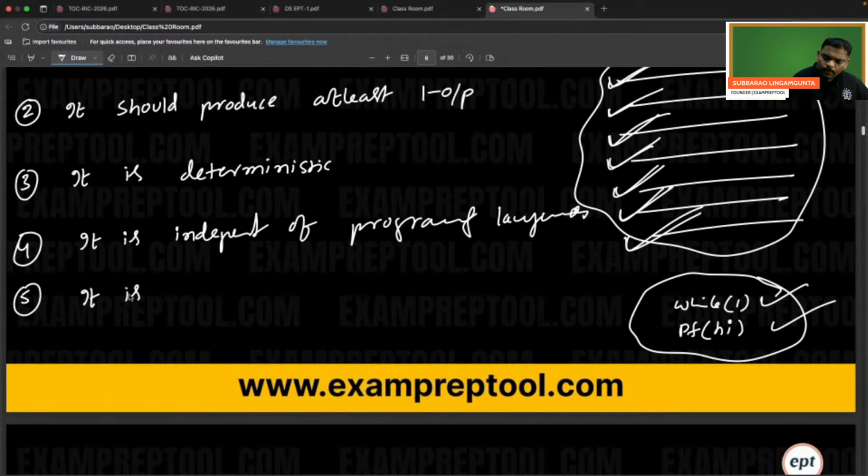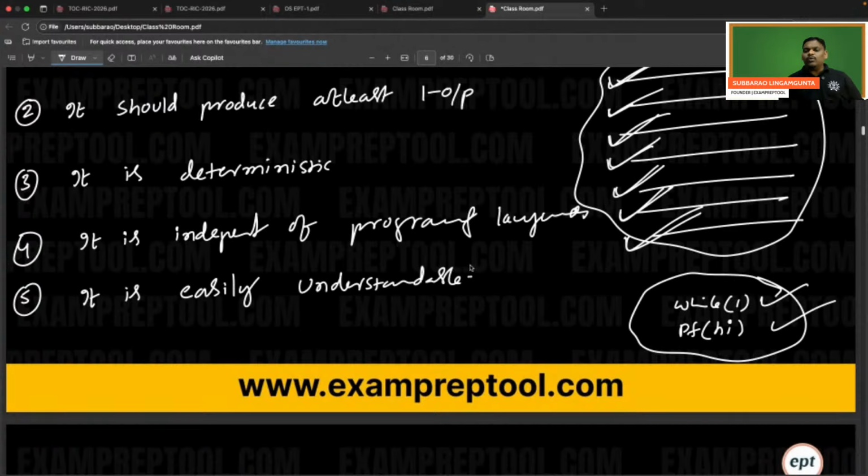It is easily understandable. Make sure everyone listens properly. If you are more good in DSA, you will get more opportunities. It is easily understandable.